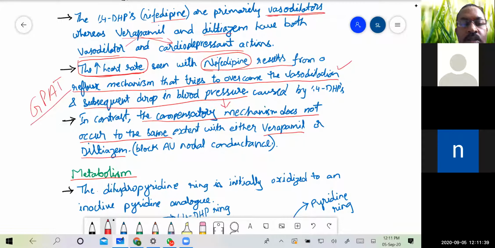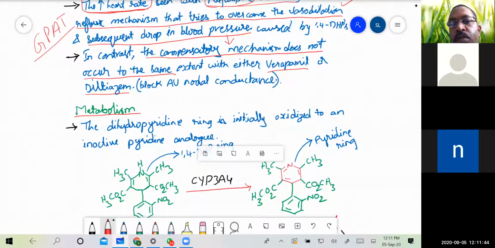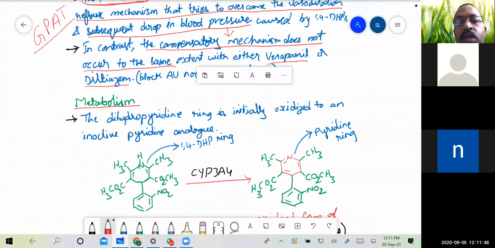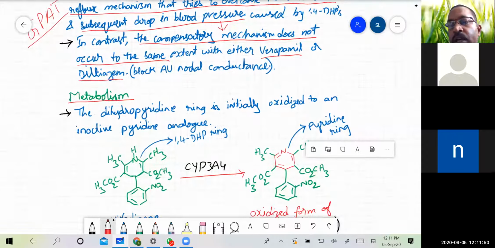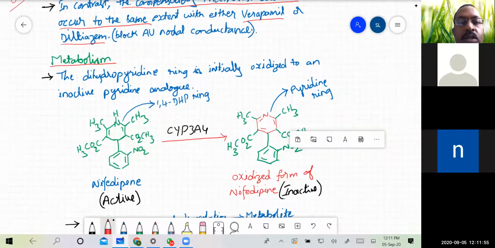Then coming to the metabolism of this class, mainly the 1,4-dihydropyridines class. The metabolism includes oxidation of the 1,4-dihydropyridines.